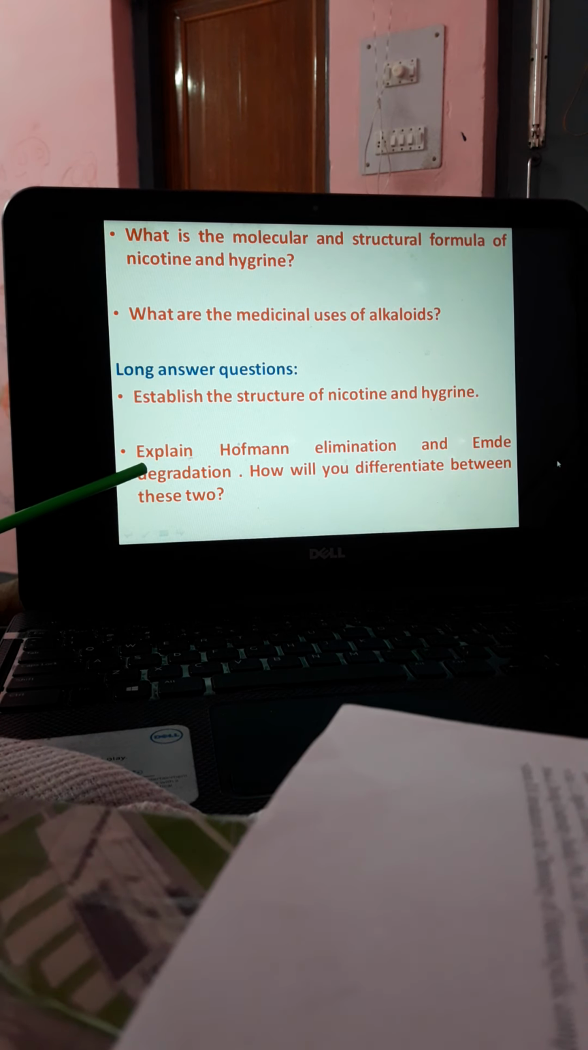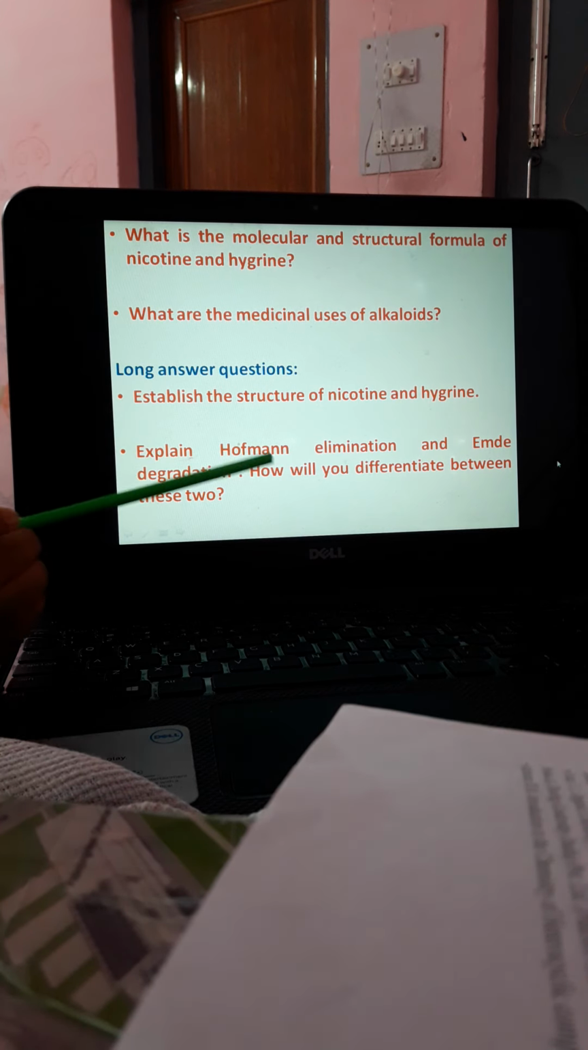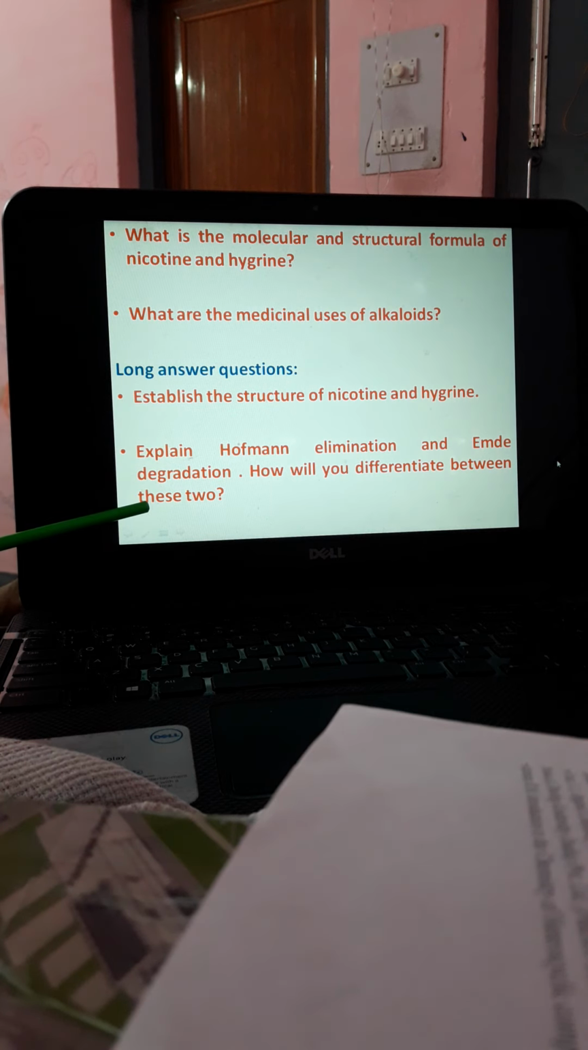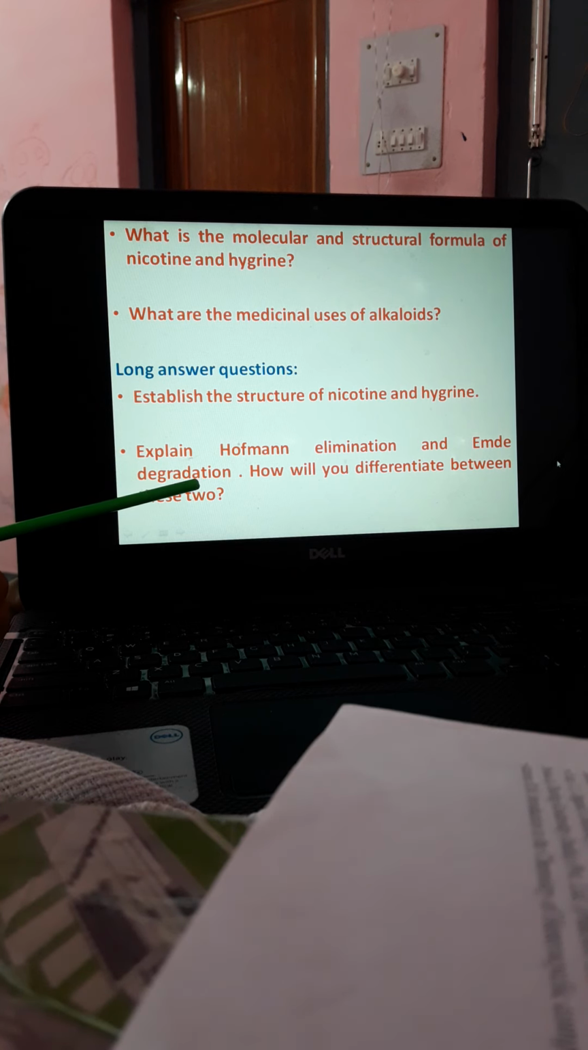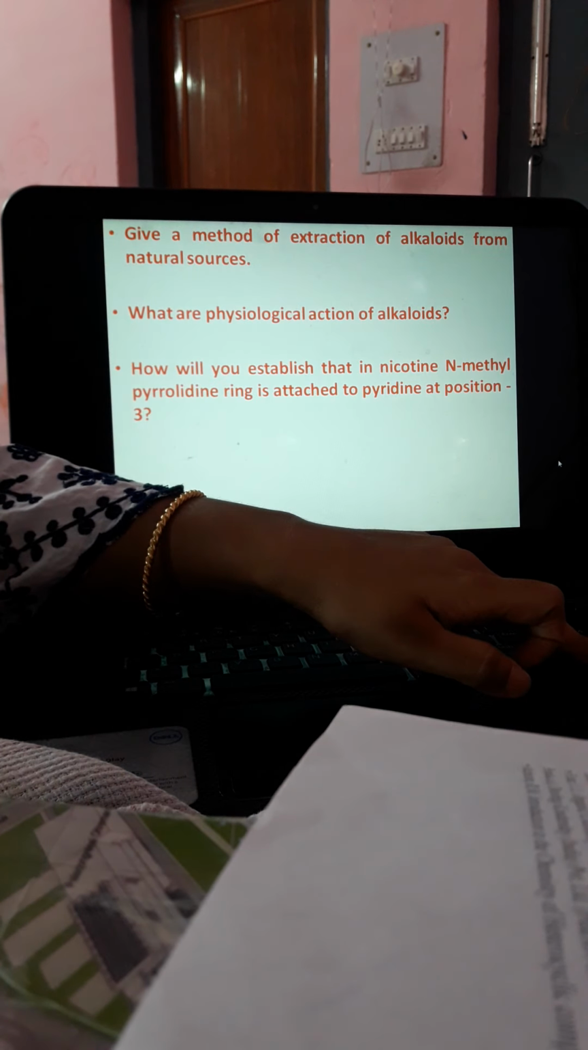Next question is, explain Hofmann elimination and Emde degradation. So first of all you have to mention both of them. Then how will you differentiate between these two? It depends on the beta hydrogen of the intermediate. Where the intermediate does not contain the beta hydrogen, it will not undergo Hofmann, it will undergo Emde degradation. So the difference is the beta hydrogen of the intermediate.